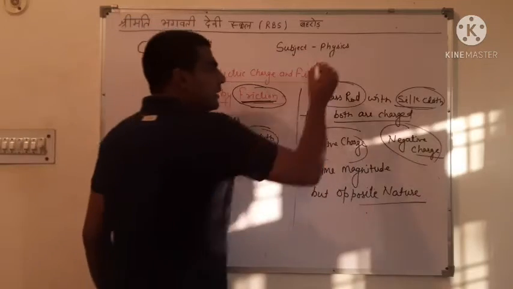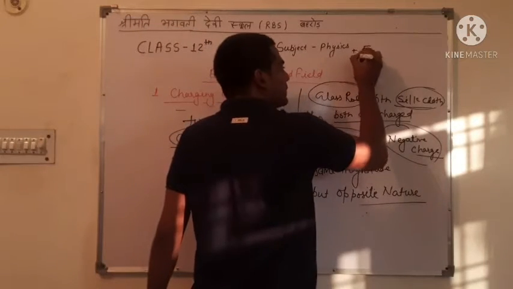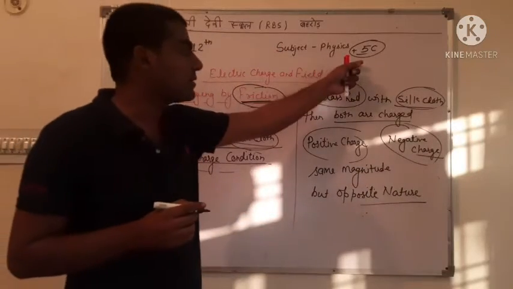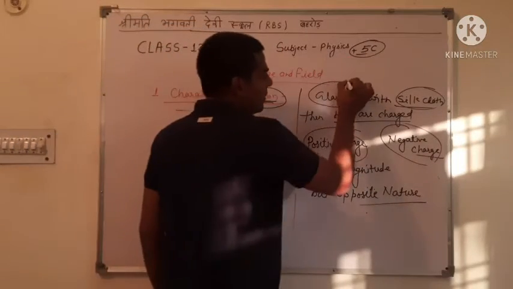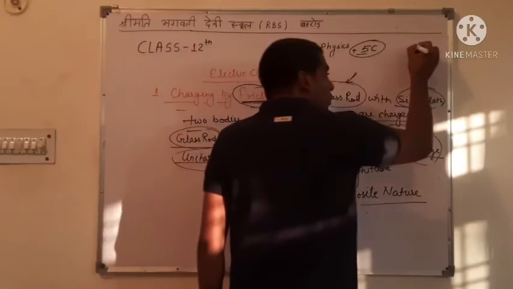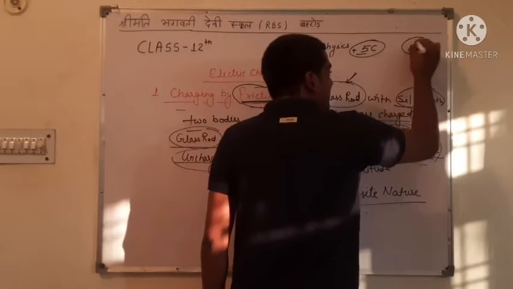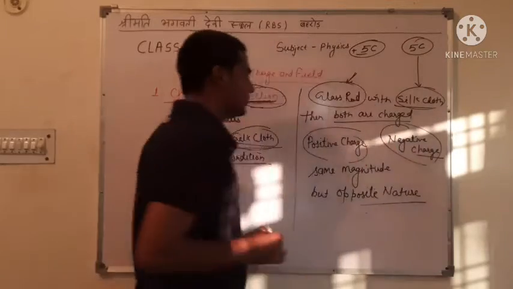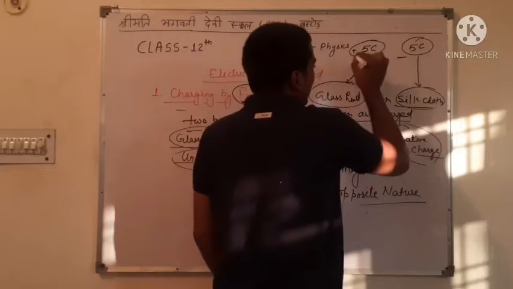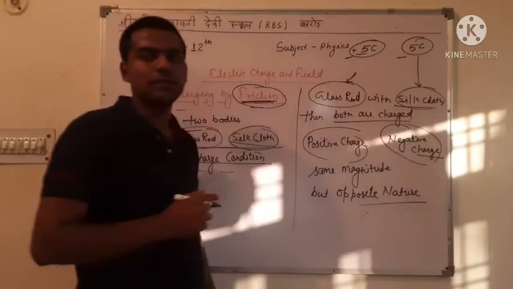Opposite nature means if 5 coulomb charge is generated on the glass rod, then 5 coulomb charge is also generated on the silk cloth, but one charge is negative and the other is positive.